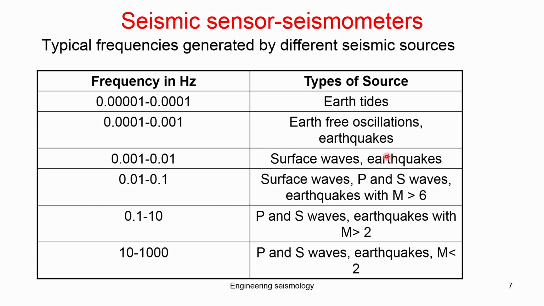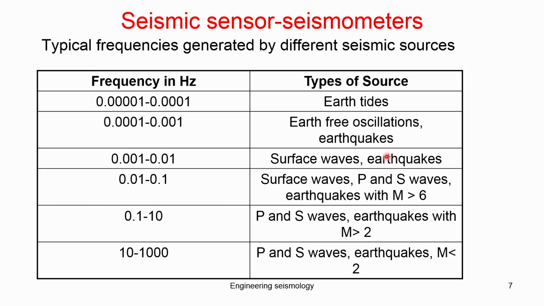The waves come at different frequencies. Accordingly, the seismic sensor which detects them should also have a particular frequency of interest, depending on which wave you are looking at. This is the typical frequency generated by the different seismic sources, and the corresponding ones.